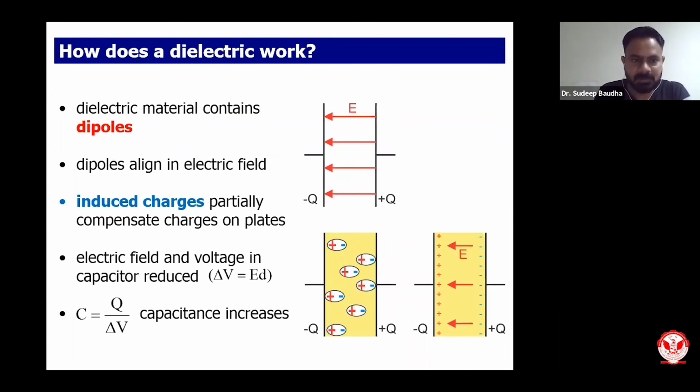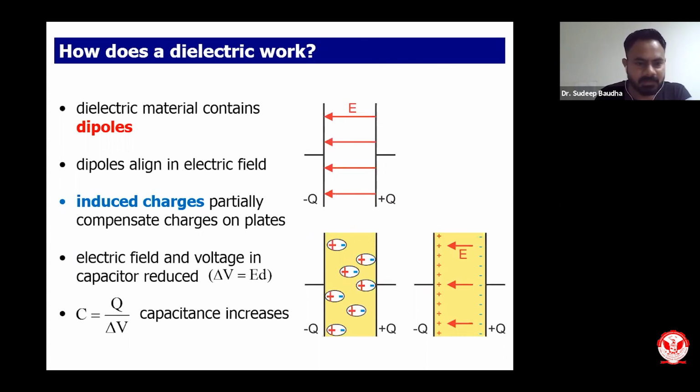Let us see how a dielectric works. A dielectric generally contains dipoles. Dipoles align in the electric field. So if I have dipoles in the dielectric, as you can see, and the electric field is from positive to negative, then the dipoles will be aligned like this. Induced charges partially compensate the charge on the plate.